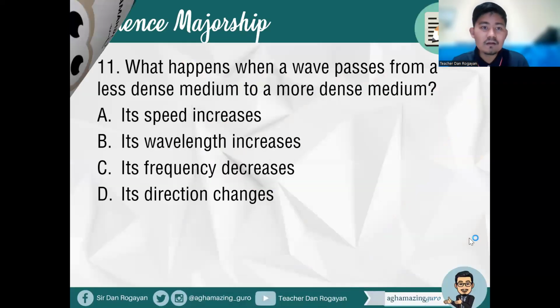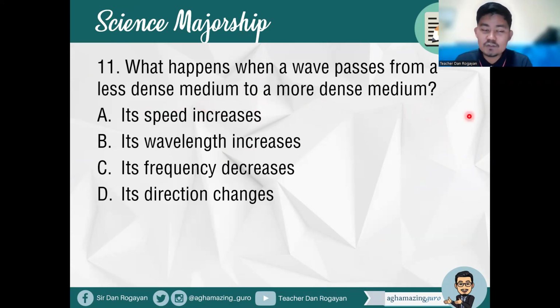Okay. Item number 11, what happens when a wave passes from a less dense medium to a more dense medium? A, its speed increases. B, its wavelength increases. C, its frequency decreases. Or letter D, its direction changes.